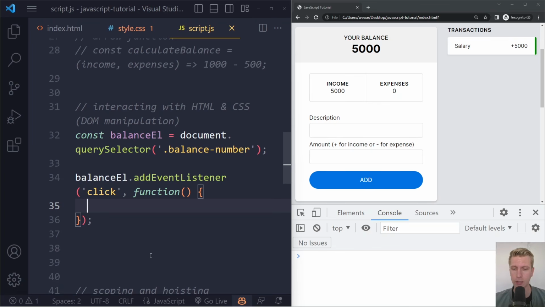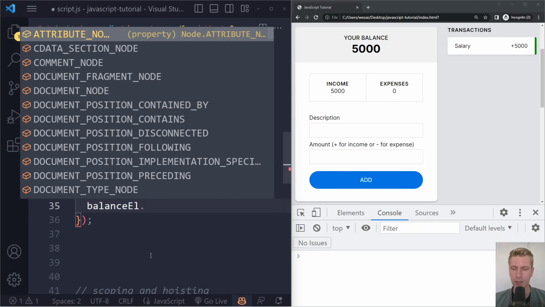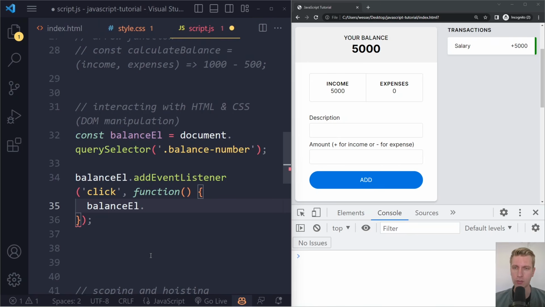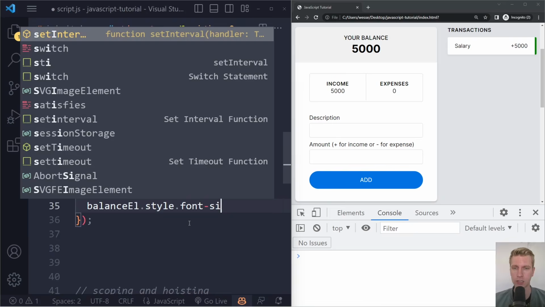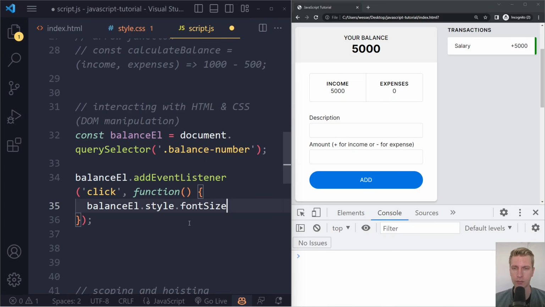So we have this balance L, we still have a reference to that. And now a quick and dirty way is not to use text content, but we can also use .style. Right, so here we get access to all the CSS properties. So we have style, and then we can say, for example, the font size. In CSS you would write font-size, in JavaScript it's like this, fontSize.